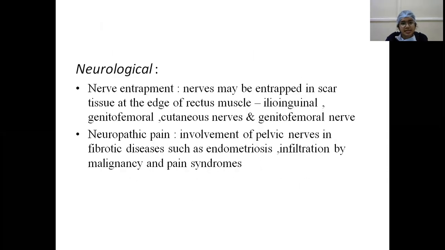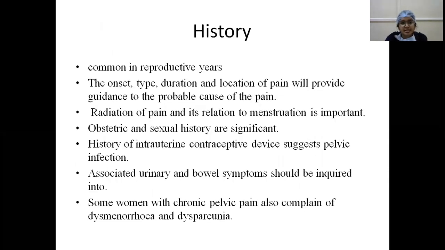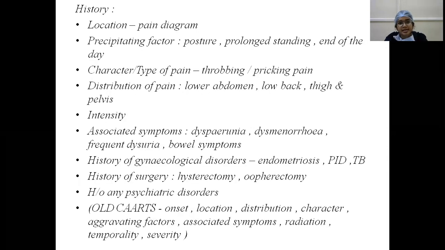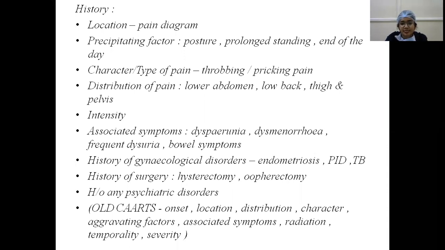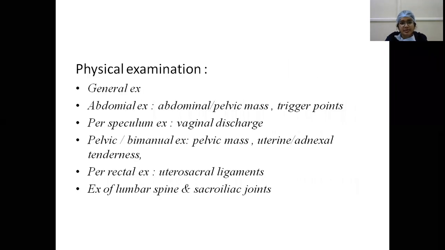In history, it is common in the reproductive age group, and what we have to elicit is OLD CARTS, that is onset, location, distribution, character of the pain, that is type of the pain, aggravating factors, associated symptoms, radiation of the pain, temporality, that is in which part of the day it is more, and severity of the pain.